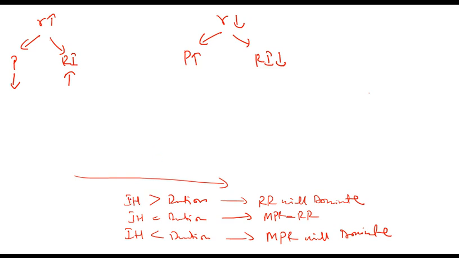So in the first scenario, where investment horizon is greater than duration, if interest rate goes up, the net impact of reinvestment income will be higher. Why? Because reinvestment risk dominates. So if interest rate goes up, overall impact will be an increase. And if interest rate goes down, overall impact will be a decrease.